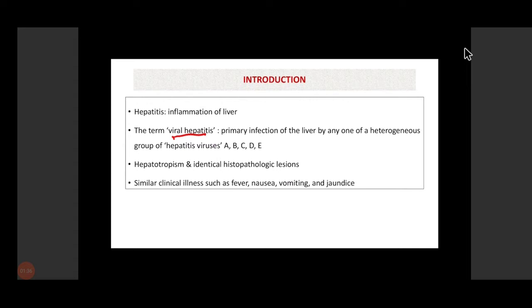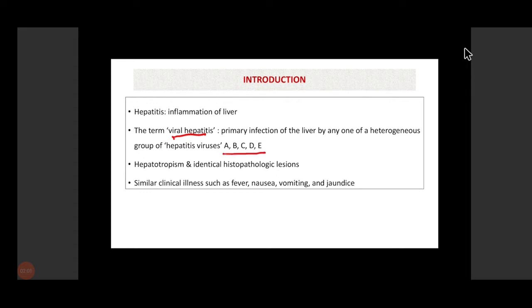These viruses are generally hepatotropic and they cause primary infection of the liver, leading to inflammation. These viruses lead to a condition known as hepatitis, and the term is viral hepatitis. This term is only given to infections caused by these five types of viruses.